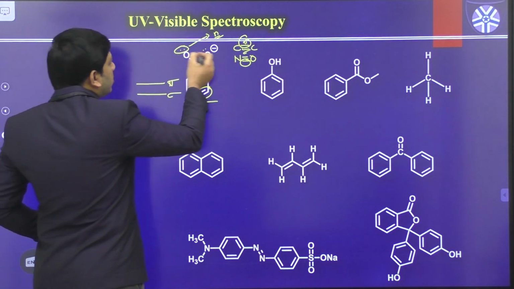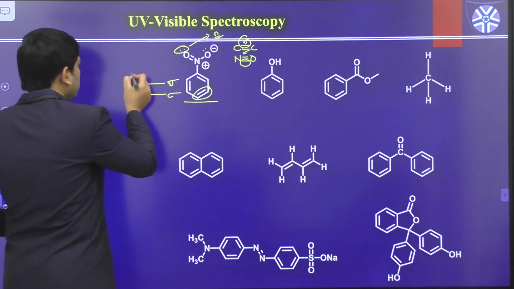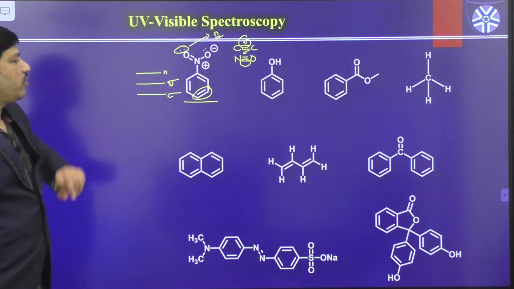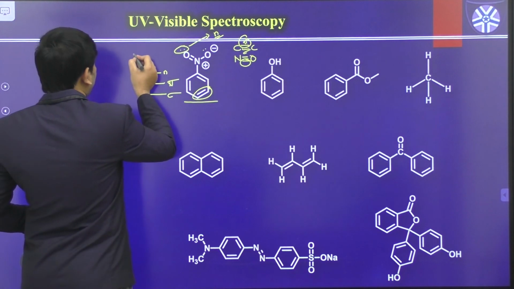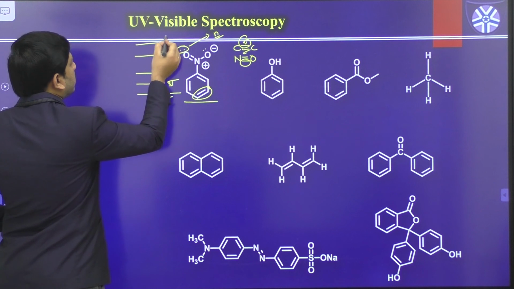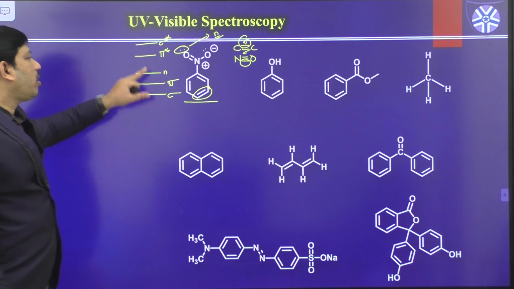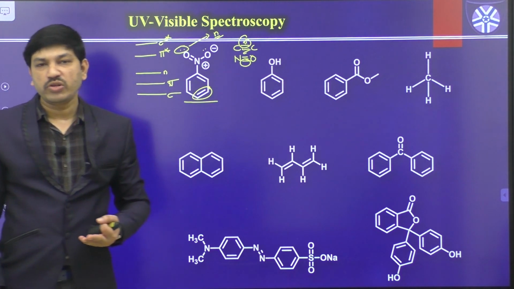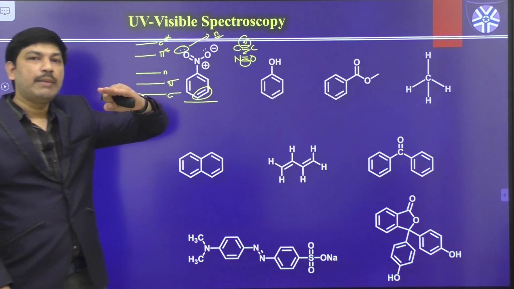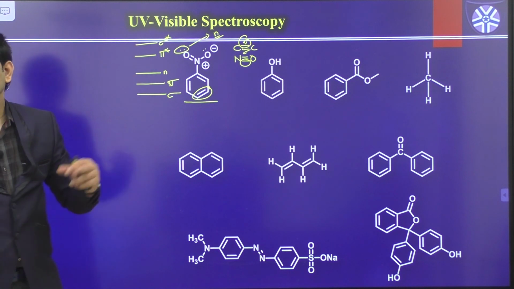In this case these two oxygen centers contain lone pairs of electrons. Those lone pairs act as non-bonding electrons, so we have a non-bonding level. Correspondingly we have pi star anti-bonding because we have a pi bonding level, and sigma star anti-bonding. So how many electron transitions are possible? In this case we have all types of levels. Sigma level, pi level, non-bonding level, and pi star and sigma star antibonding are available.